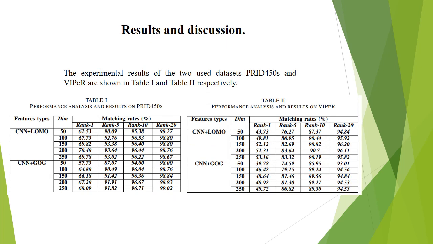The experimental results of the two datasets are shown in Table 1 and Table 2. In general, we noted that the best scores are achieved in dimensions 200 and 250 by the CNN LOMO descriptor.